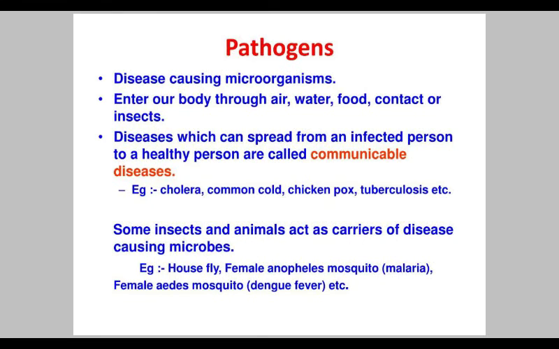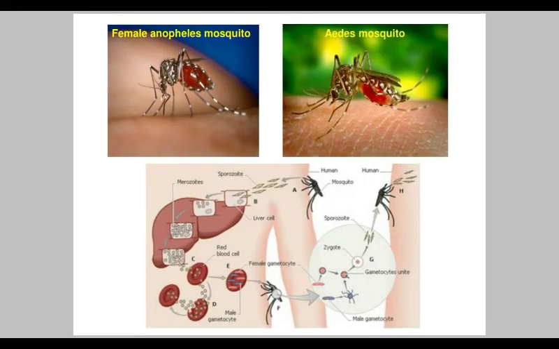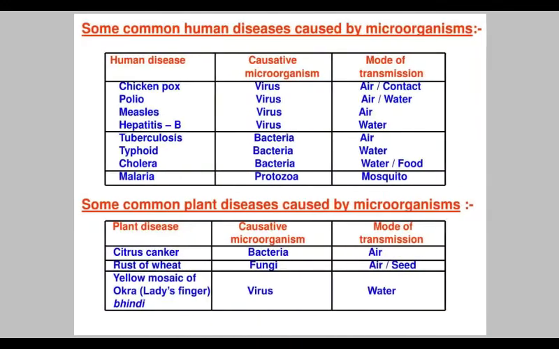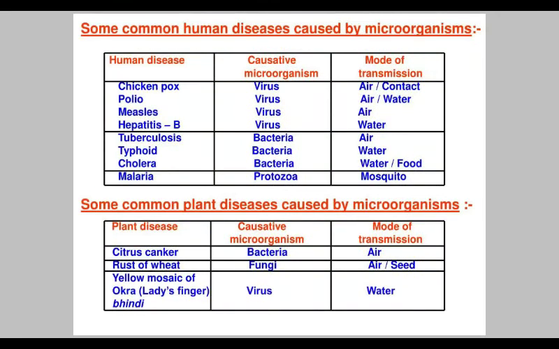The diseases which are spread from one person to a healthy person are known as communicable diseases. Examples: cholera, common cold, chickenpox, and TB. This is a chart in which human diseases are described, and their causative microorganisms and mode of transmission are also listed.